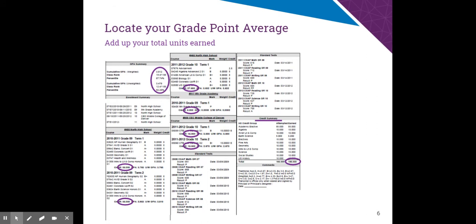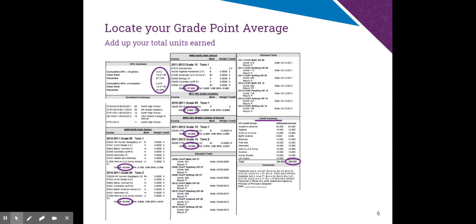You have your weighted GPA and your unweighted GPA. I'm not going to dive too deep into that, but basically, if you have straight A's, that's a 4.0 grade point average. If you have a B average, it's a 3.0. A C is a 2, a D is a 1, and F is 0.